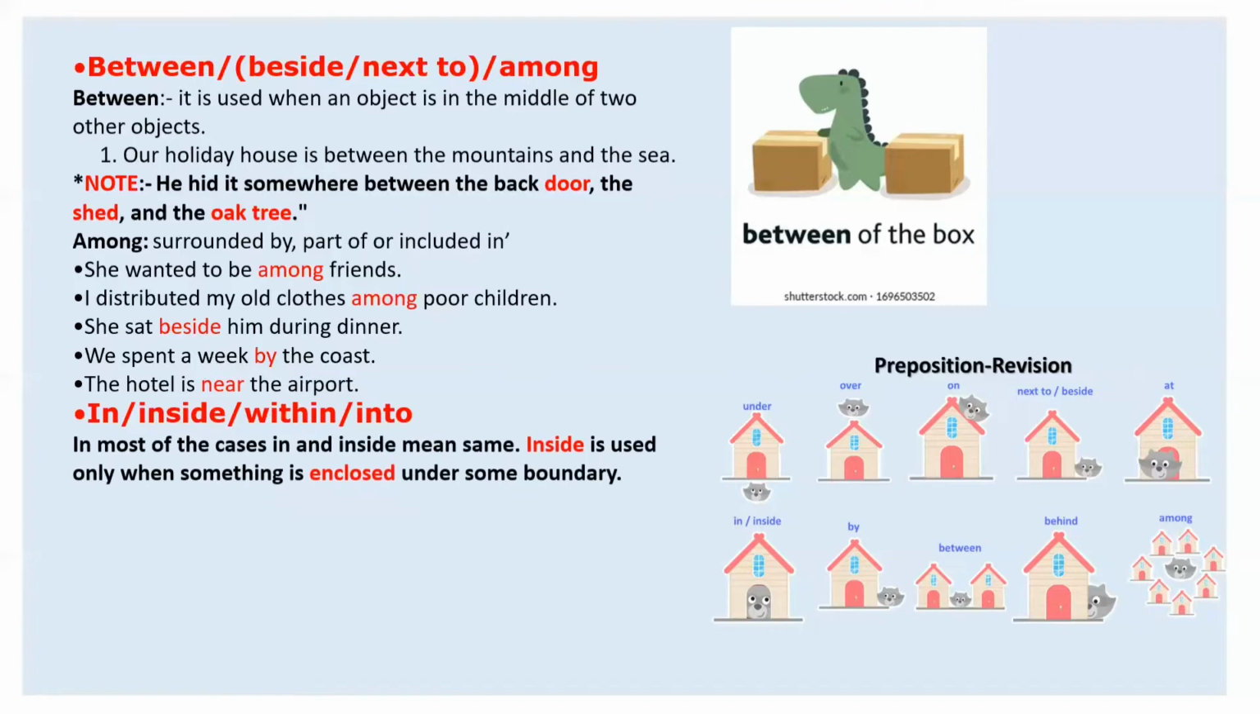In most cases, in and inside mean the same, but inside is used only when something is enclosed under some boundary. For inside, a boundary should be there, but for in, it is not necessary. If I say I have a meeting in New York, I can't say that it has enclosed boundaries, but I'm within the area of New York. But if I say a radio was playing inside the flat, the flat has a boundary, it has walls.